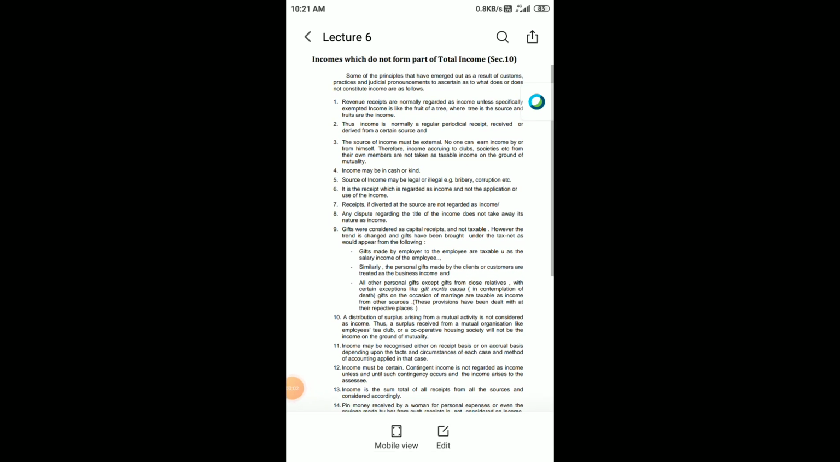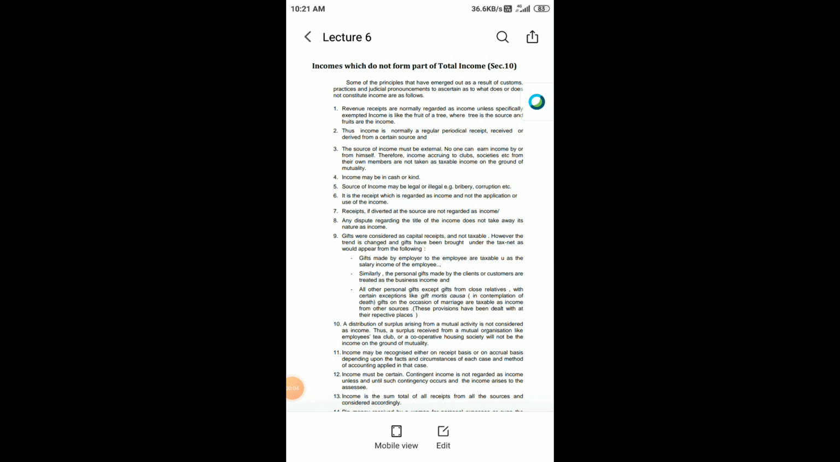Good morning, dear students. Today we will be studying the next lecture, that is the sixth lecture, called income which does not form part of the total income, which is said in Section 10 of the Indian Income Tax Act. See, there are some principles that have emerged out of customs, practice and judicial pronouncements to ascertain what does or does not constitute income.